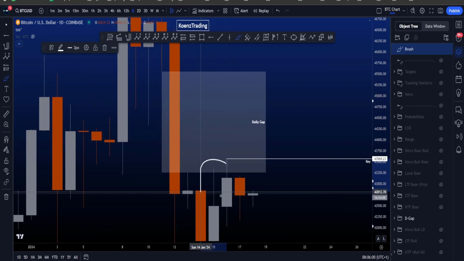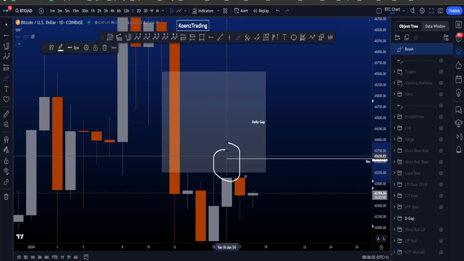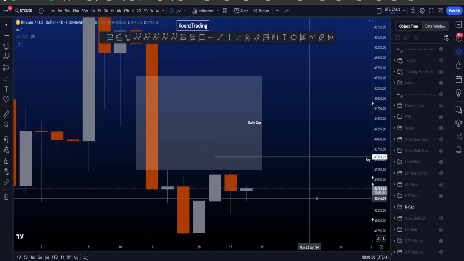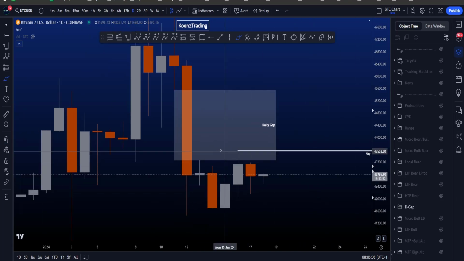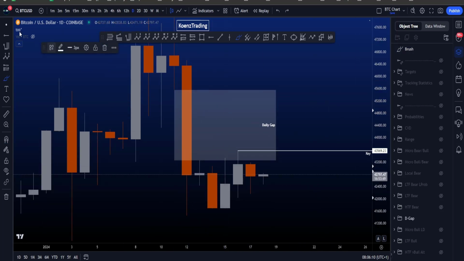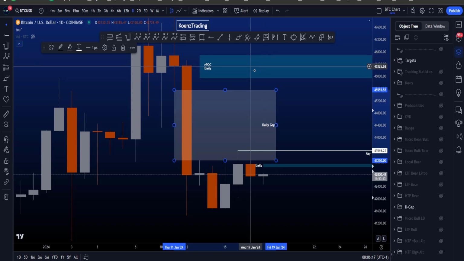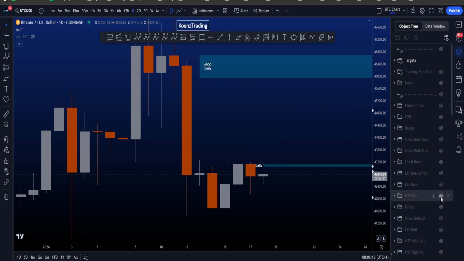This gap has been tested once over here, twice, right? And if we then move up once again, and especially if we take the high of this range, probabilities really increase for price to fill this gap to the upside, which then means moving to 45.5k, which of course is very close to the resistance box that I just mentioned as well.